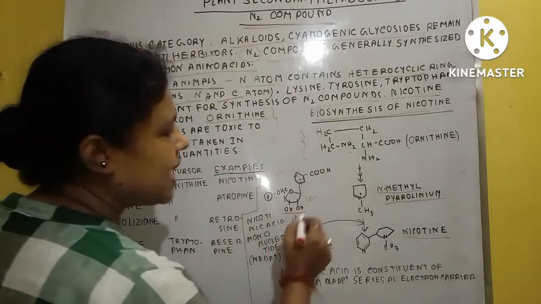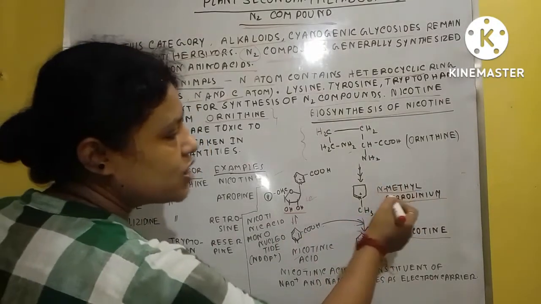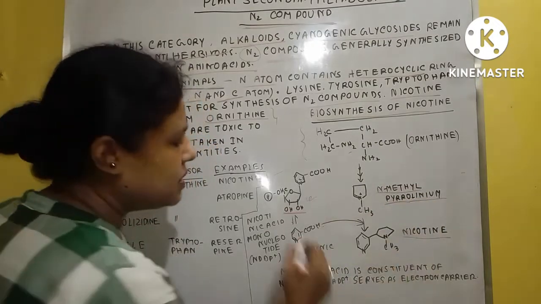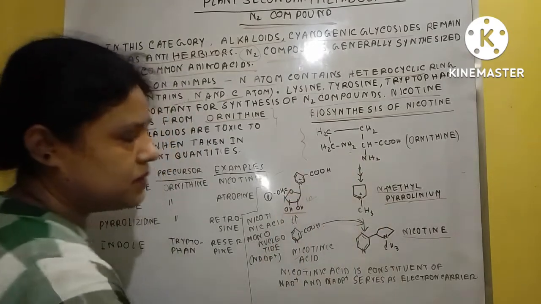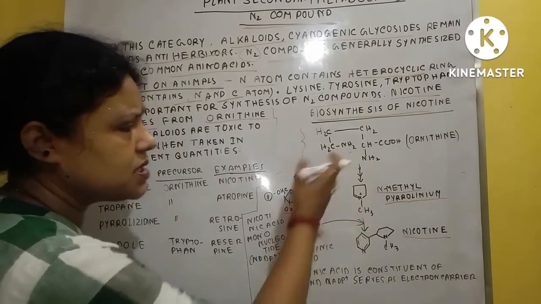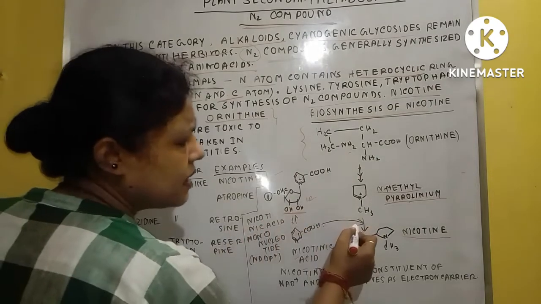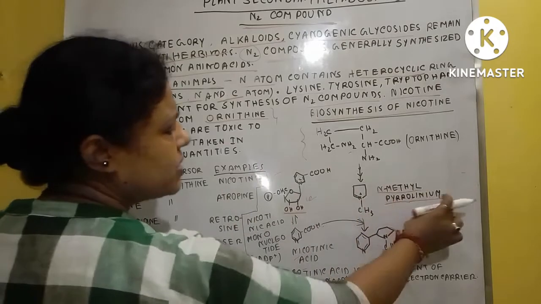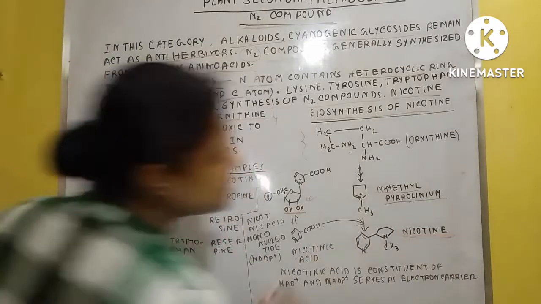This nicotinic acid is added with the N-methyl pyrrolinium during the transformation, and then nicotine is formed.